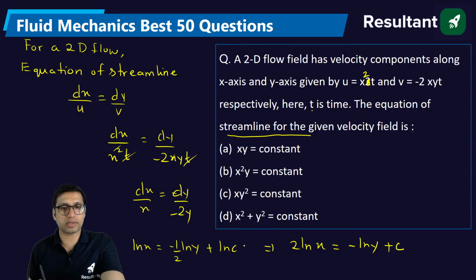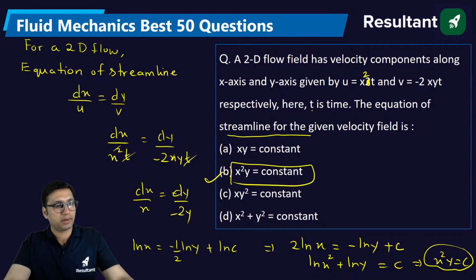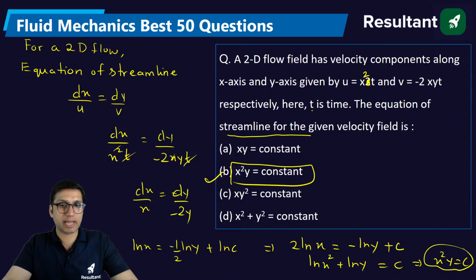Or you can say log x square plus log y is equal to c. Then you will get x square into y is equal to constant. So the right answer will be option B: x square into y is equal to constant.